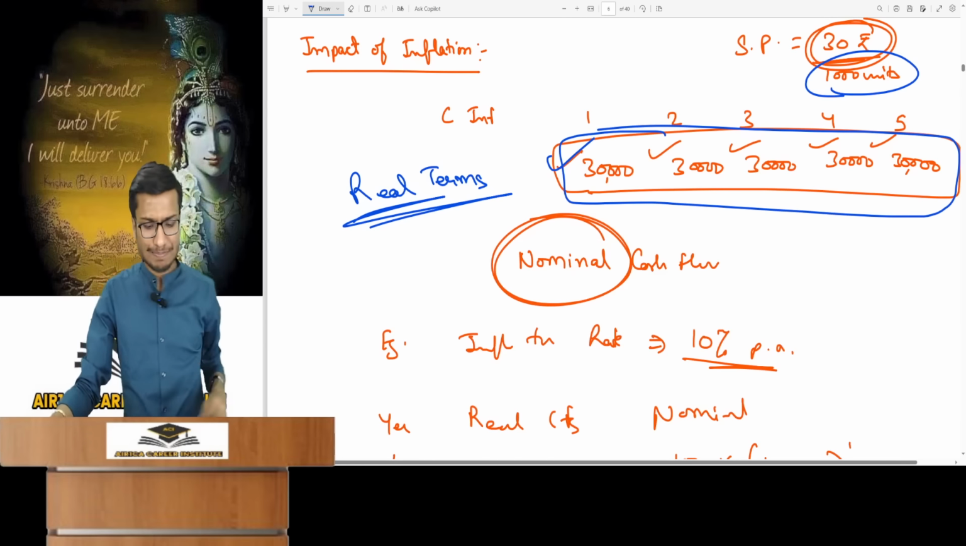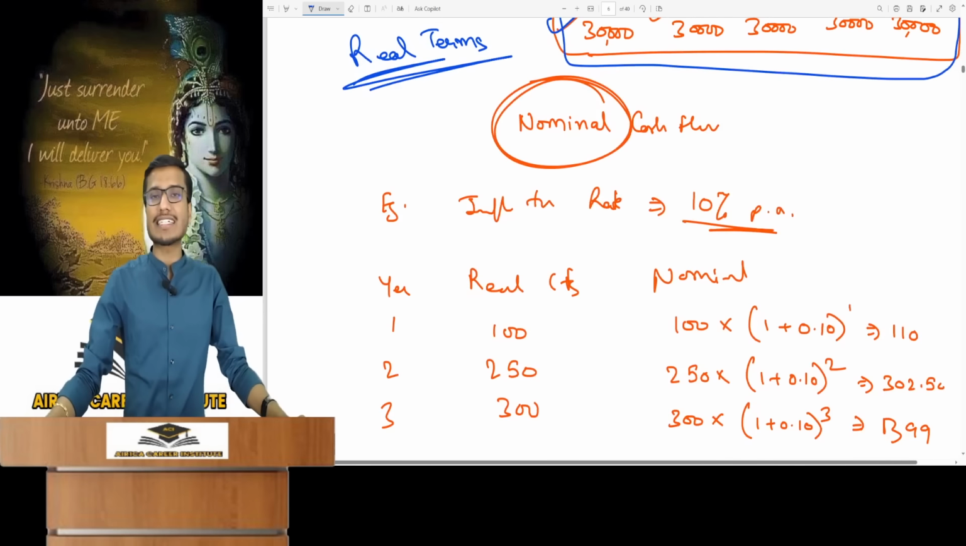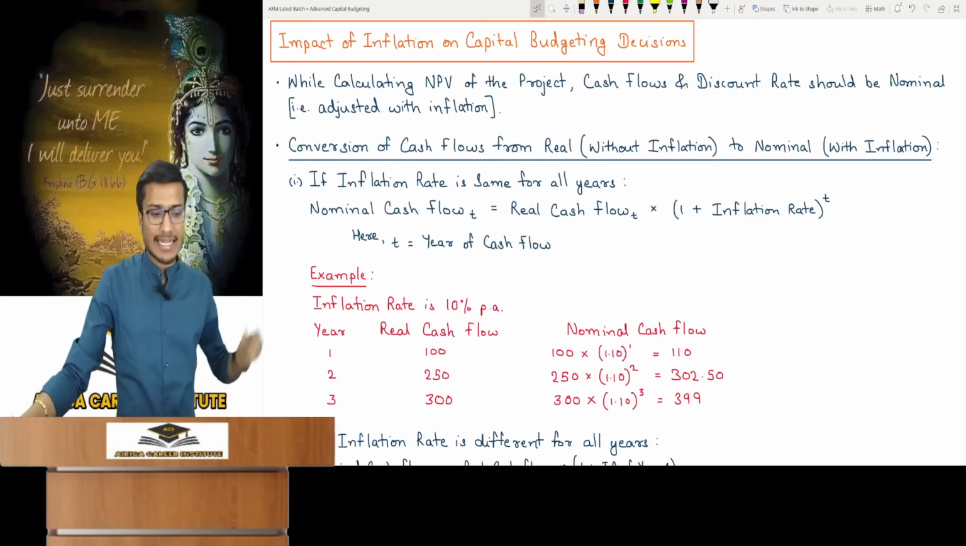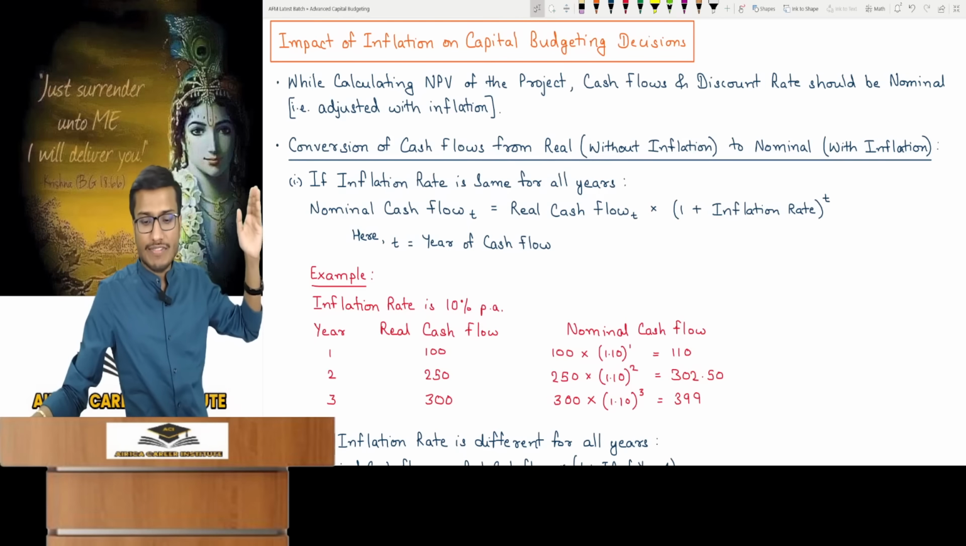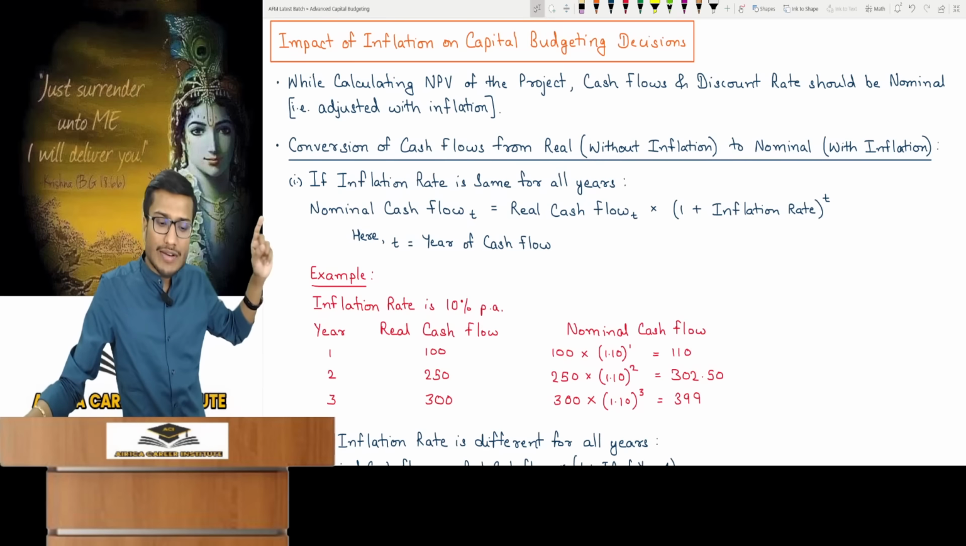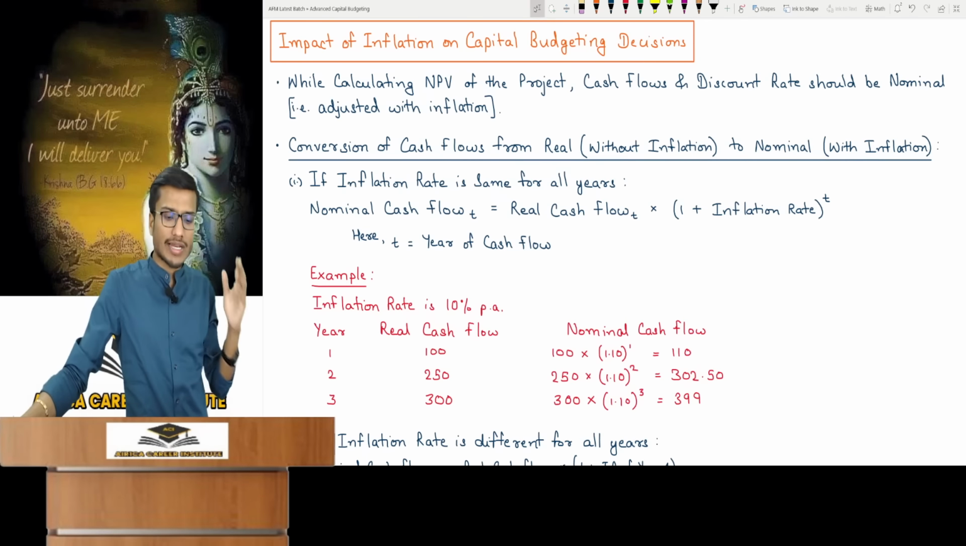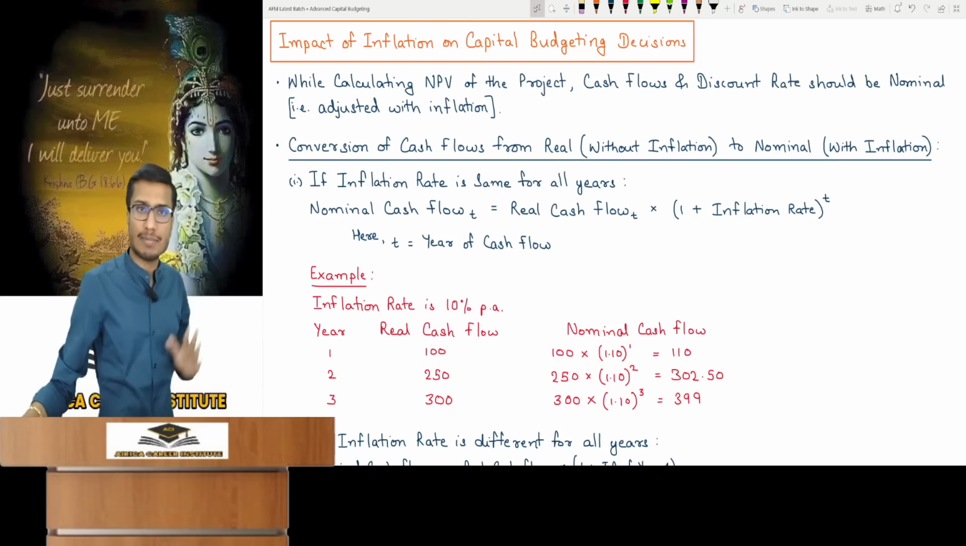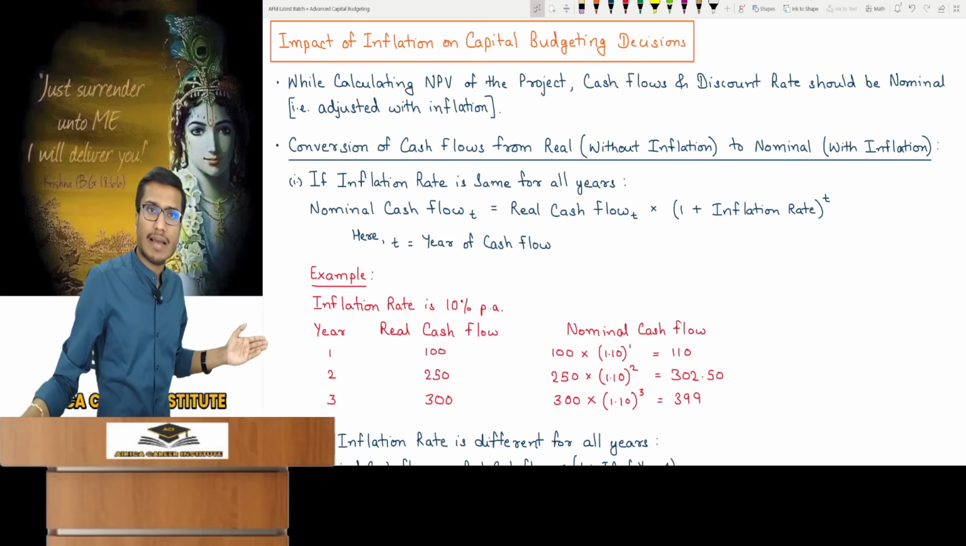It's very easy. So look, how will you give the impact to it? It's a very easy impact. First, how will you convert cash flows from real without inflation to nominal with inflation? If the inflation rate is given as the same for all years, for example, you are told the inflation rate is 10% per annum. It's simple. Suppose year 1's real cash flow is 100.